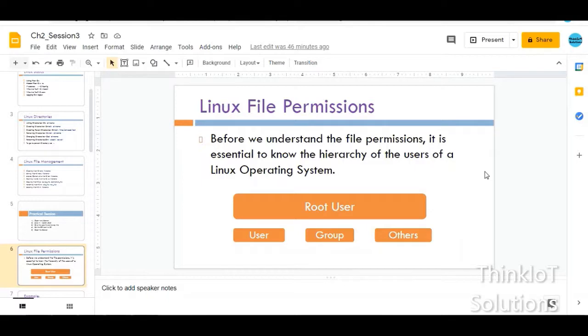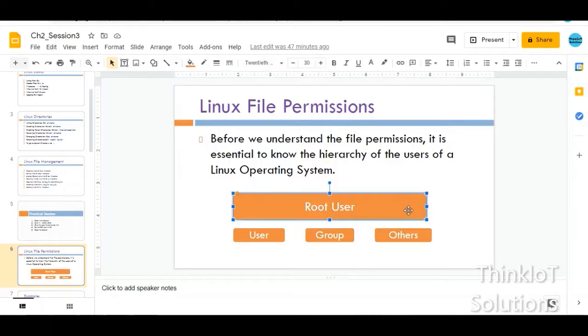If you are logging into a Linux system as a root user, then you have all the permissions. You can edit any file, you can delete any file. But if you're logging in as a different user, then some of the permissions are disabled. Say if you want to access any system files, then you won't have the read permissions to do it.